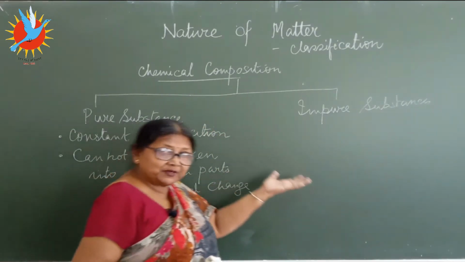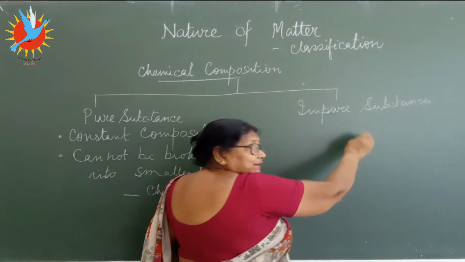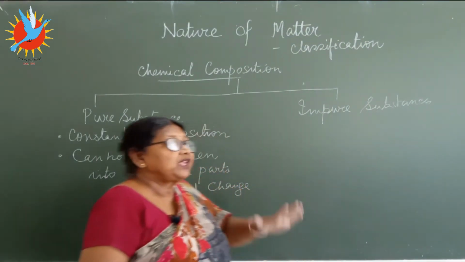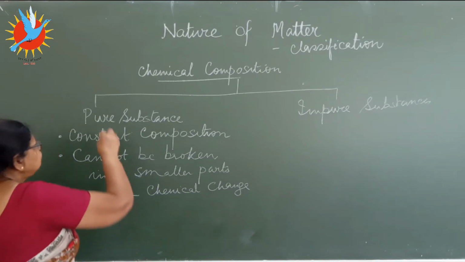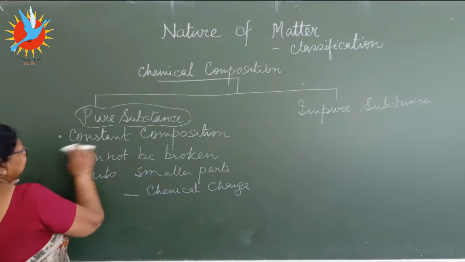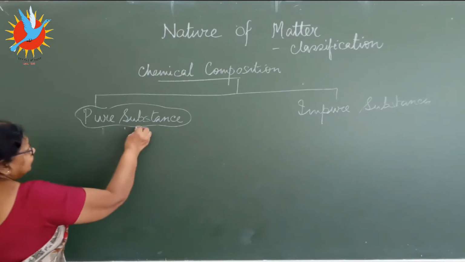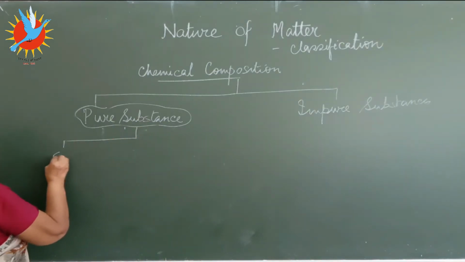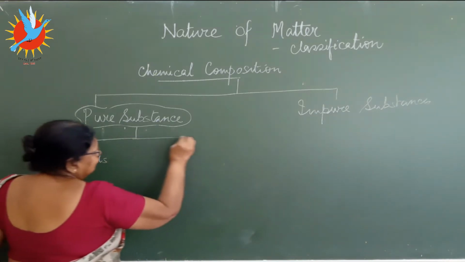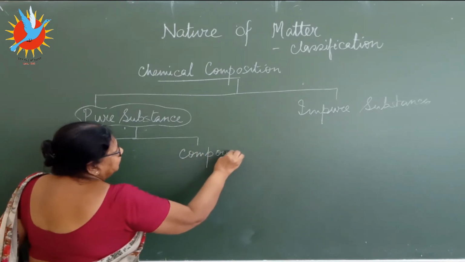And the opposite of that, impure, will be what? They are made out of, we'll come to this later on, not one type but many types. Now let's take this one. Now this pure substance can be again subdivided. These two points I've already told you. Now let's see how they are subdivided. They are further subdivided into, all these words are familiar to you, you have done them maybe in the very basic form, elements and compounds.